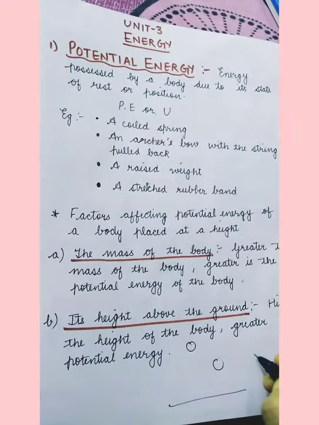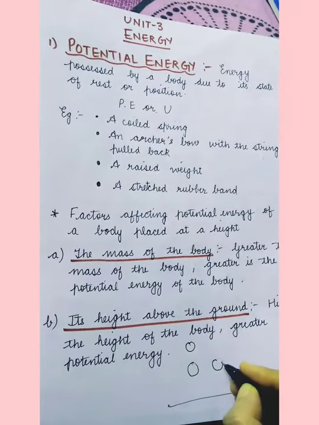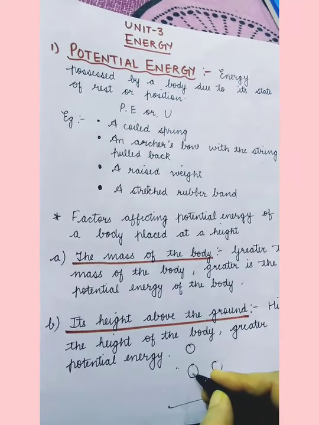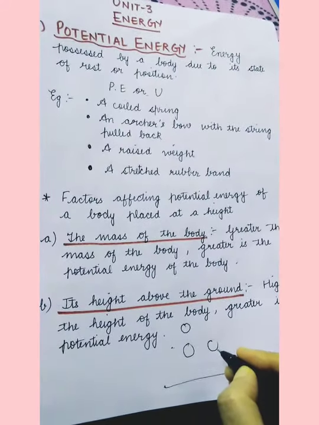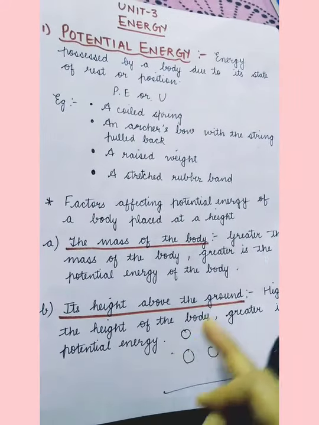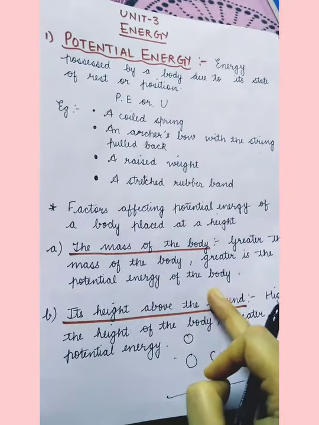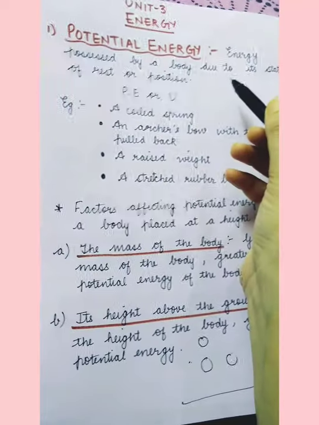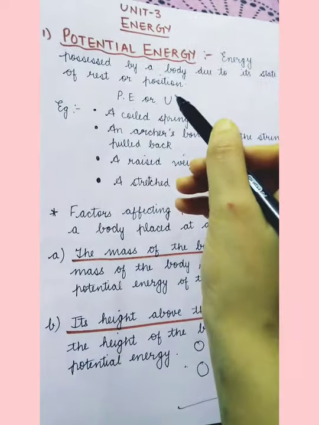And suppose two balls are at the same height, but the weight of this ball is 10 kg and the weight of this ball is 2 kg. Which will have more potential energy? This ball. The higher is the mass, the higher will be the potential energy. The greater the height, the greater will be the potential energy. It is possessed by a body only due to its state of rest or position.